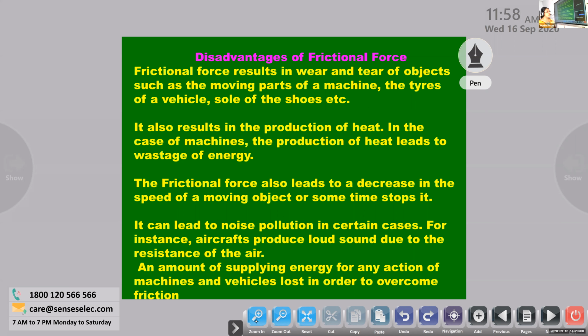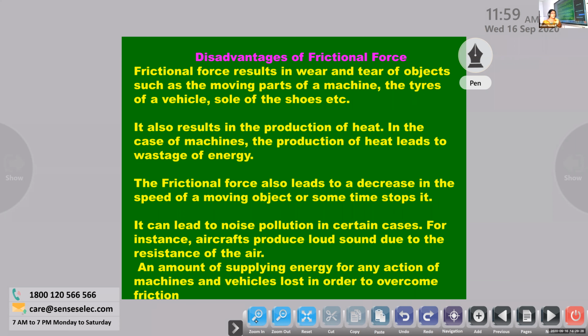I already told you about fans and machines. If you go to a drilling or construction site, there is a lot of noise, and you cannot bear it. Sometimes in our house itself, if you drill something, you hear the sound, even from a fan. That also is because of the disadvantages of friction. So all this sound is due to friction only.